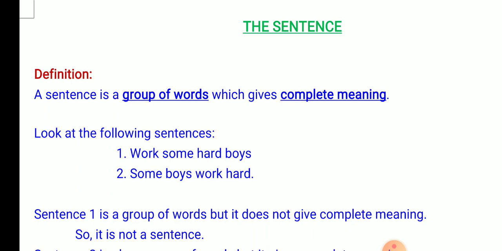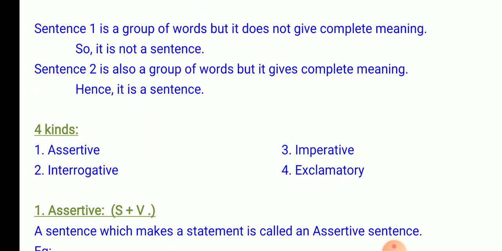Look at the two sentences given below. The first is, work some hard boys. The second is, some boys work hard. The first sentence does not give full meaning even though it is a group of words. It fulfills only one condition, that is, a group of words.